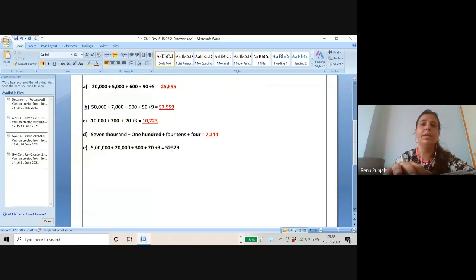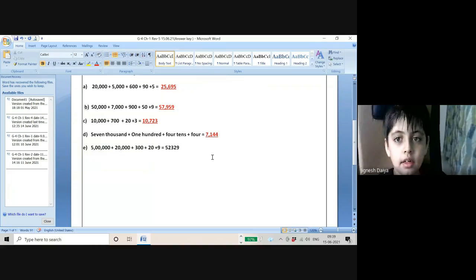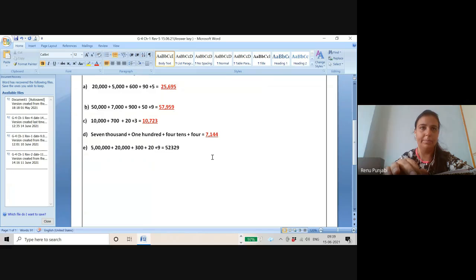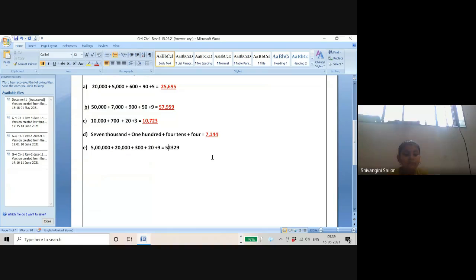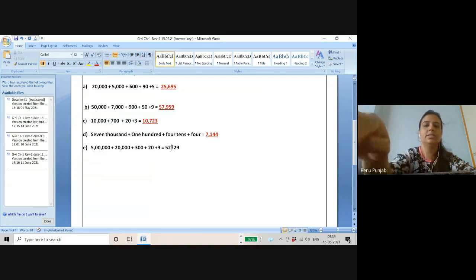5,20,329. So what is missing here? The number which is given by you. You have given 52329. Something is missing in this number. Can you give me the answer? Can I answer, Jignesh? No, wait. If you write 52329, will your answer be correct, Shivangi? Ma'am, after 20. Yes.